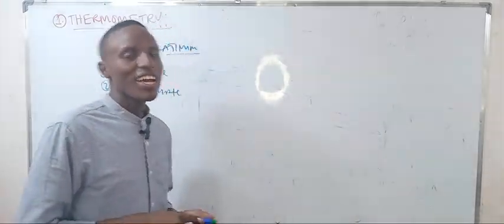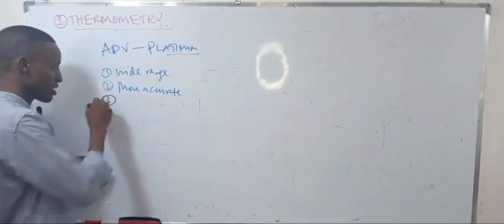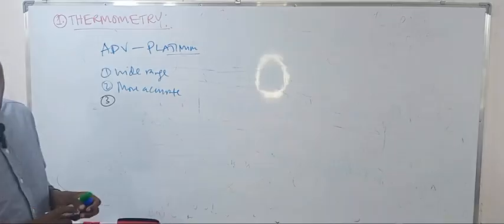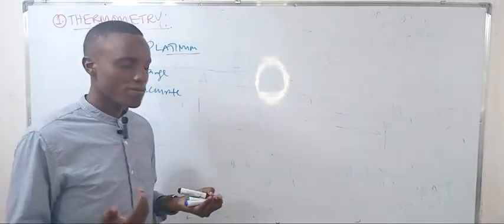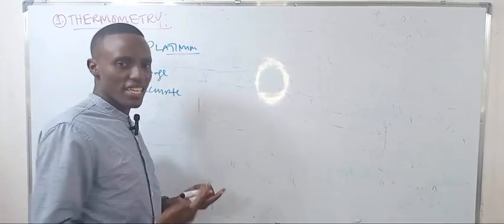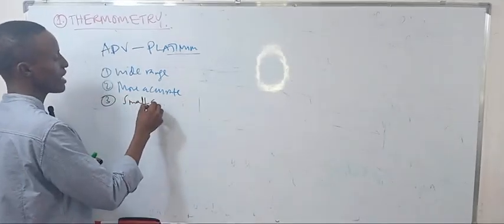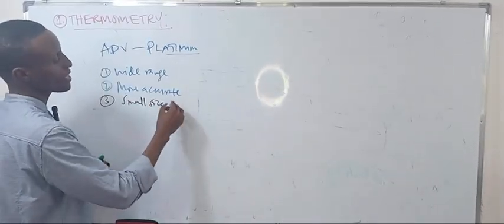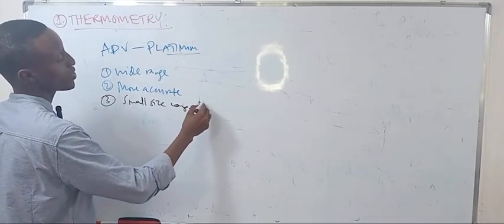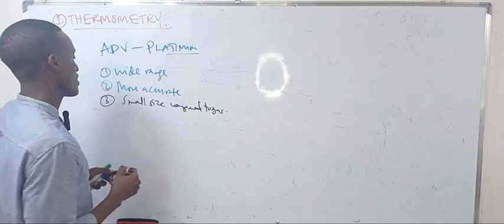We also say its size is not as large as that of the gas. So it has a very small size, not compared to gas. The gas one is very large, so it can measure some temperature.